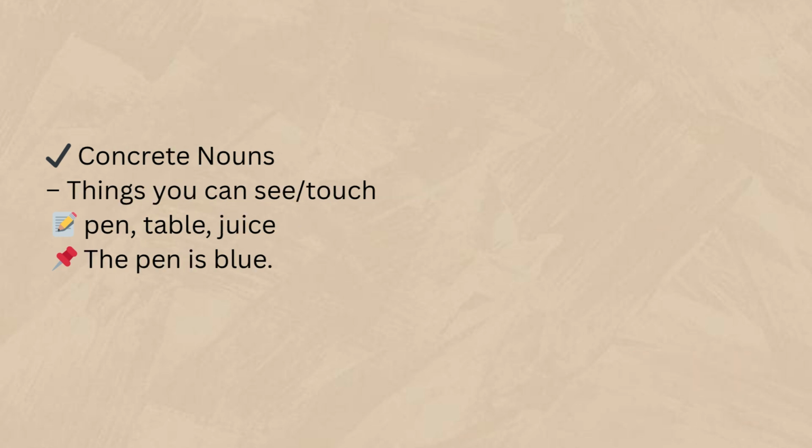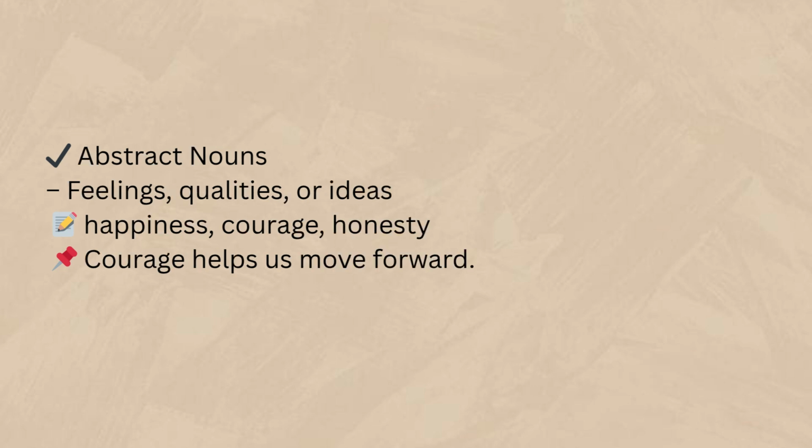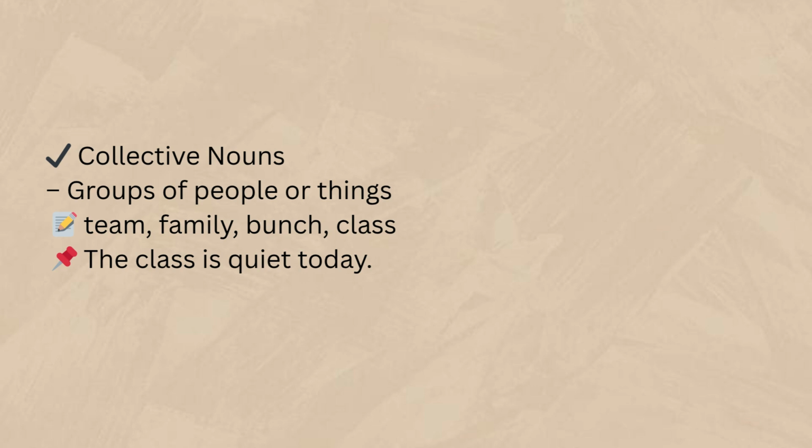Concrete nouns. Things you can see, touch. Pen, table, juice. The pen is blue. Abstract nouns. Feelings, qualities, or ideas. Happiness, courage, honesty. Courage helps us move forward. Collective nouns. Groups of people or things. Team, family, bunch, class. The class is quiet today.